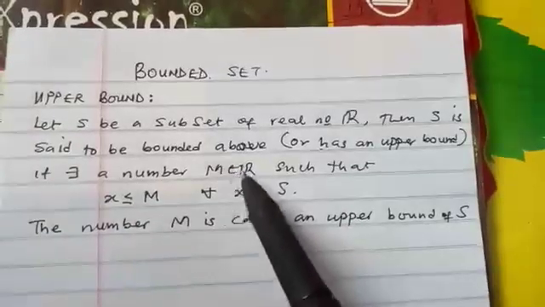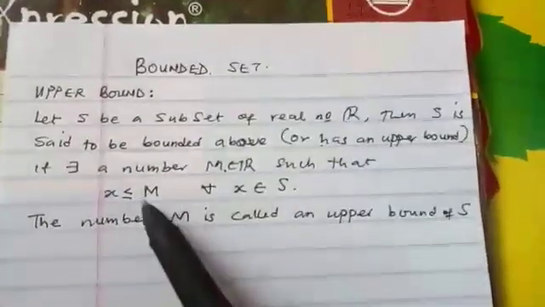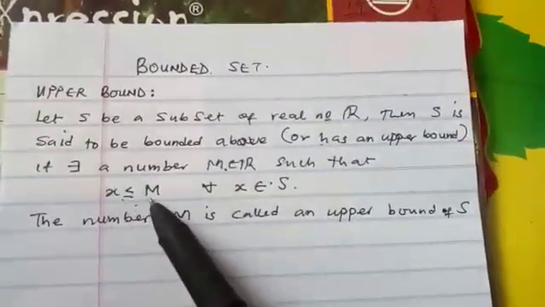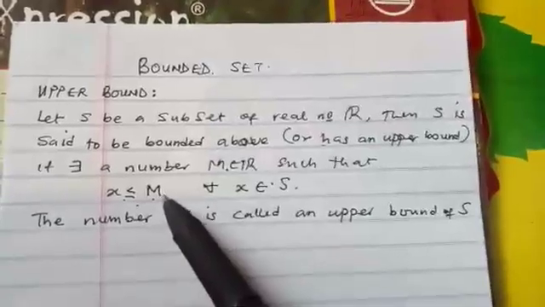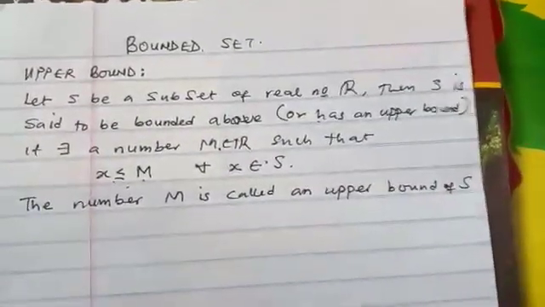If there exists a number inside real numbers, which is M, such that any element we pick inside S is less than or equal to M. So this M is what we call an upper bound. Let me explain what this is talking about.